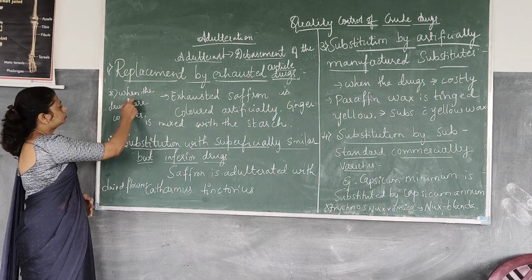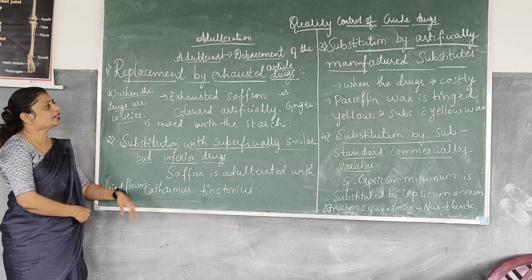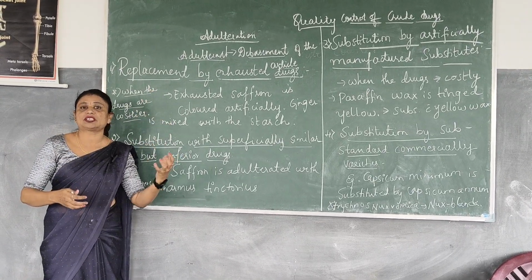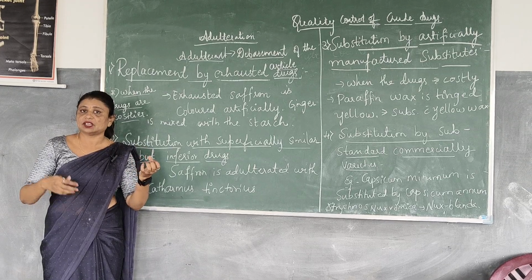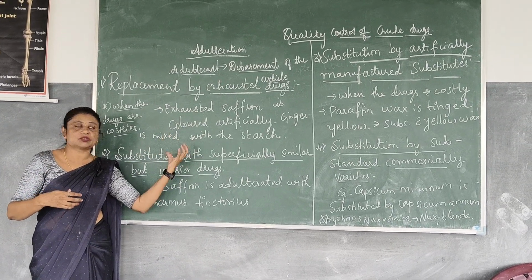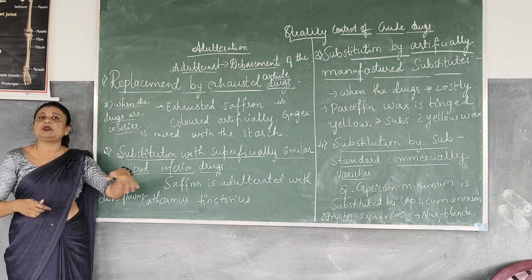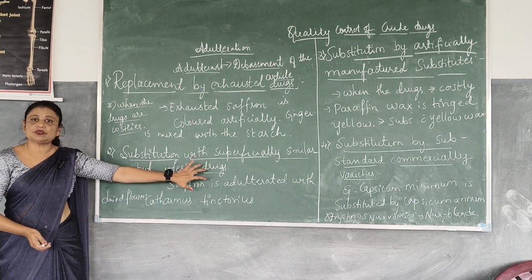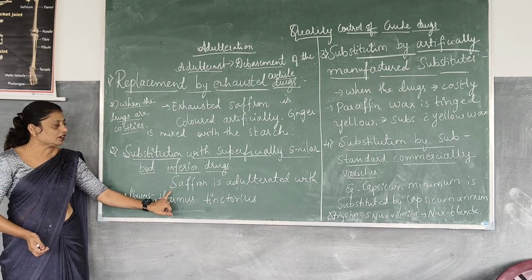As I told you, when the replacement is done, it is with drugs which are costlier, meaning one cannot afford the drugs. In those cases, the exhausted drugs or poor quality drugs will be mixed with the original drug and sent into the market. The second one is substitution with superficially similar but inferior drugs.